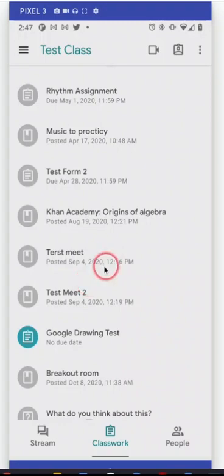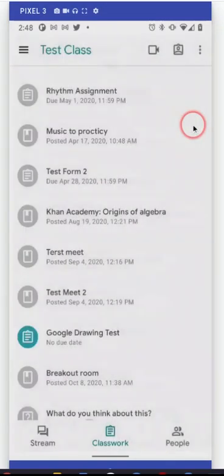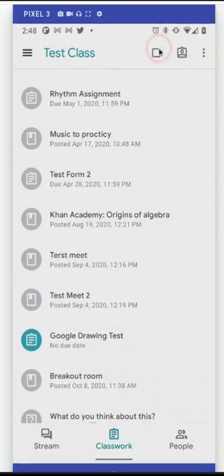It's right here. Okay, so going from top to bottom again, we have what some people call the pancake stack, some people call the hamburger stack. You can see we have the list of classes, which we're still in test class, so we'll click that and click out of it. We have the name. Here's our Google Meet link again. This is the to-do list for the class.